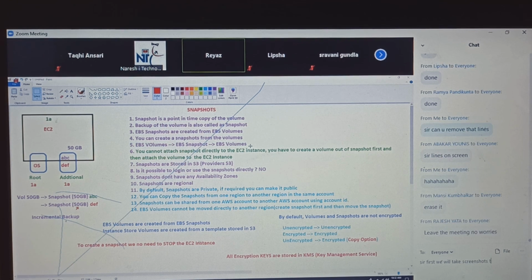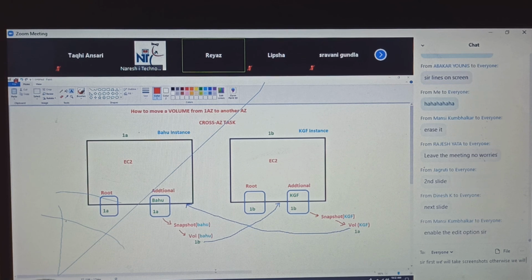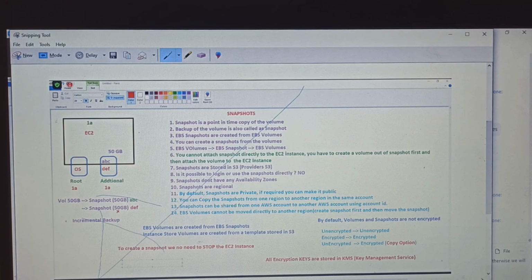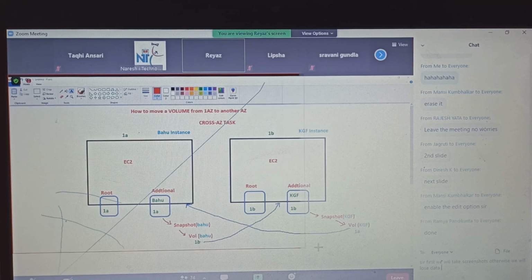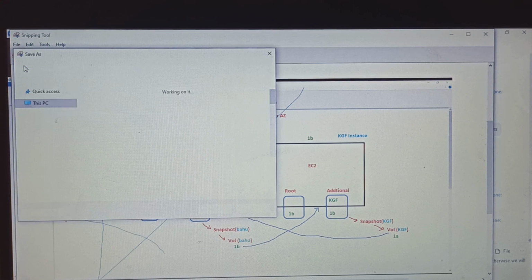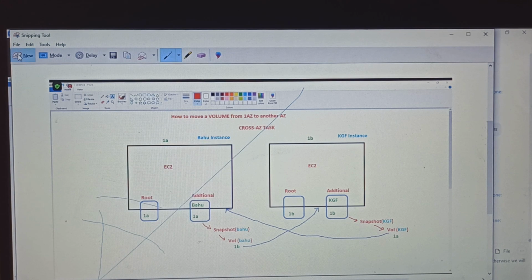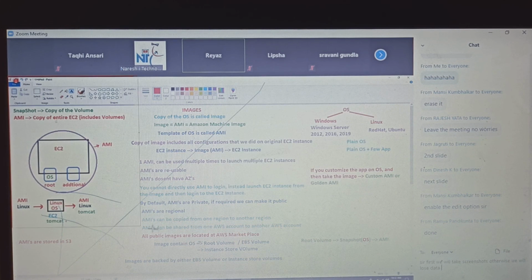That's the reason I told you. No, these lines are not on my screen.